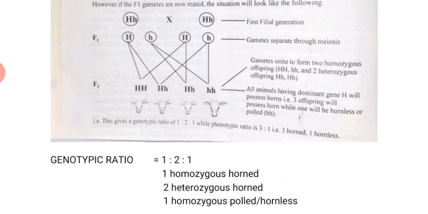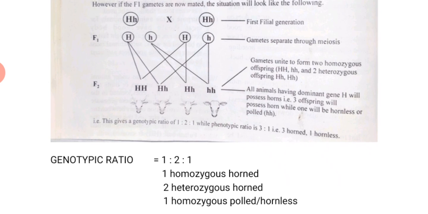Do you get it now? It's because the dominant gene is one that can manifest itself in the presence of the recessive gene. If not for that, you would have 1 horned and 3 polled. Do you get it now?